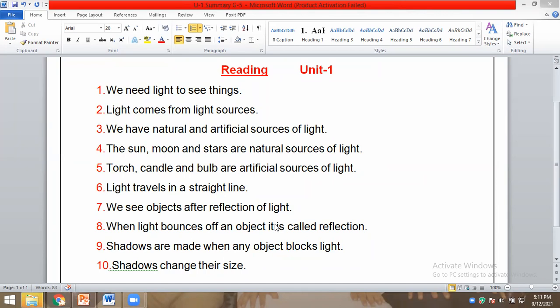Light travels in a straight line. We see objects after reflection of light. When light bounces off an object, it is called reflection. Shadows are made when any object blocks light. Shadows change their size. I finished. Thank you, Muhammad Noor. Good.